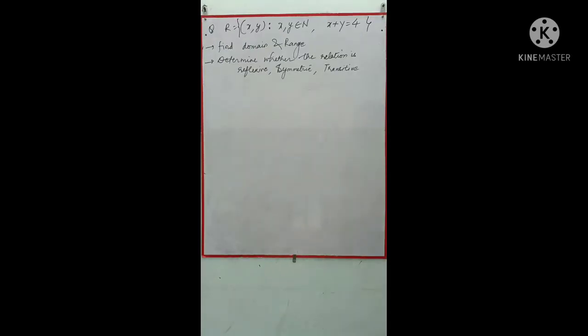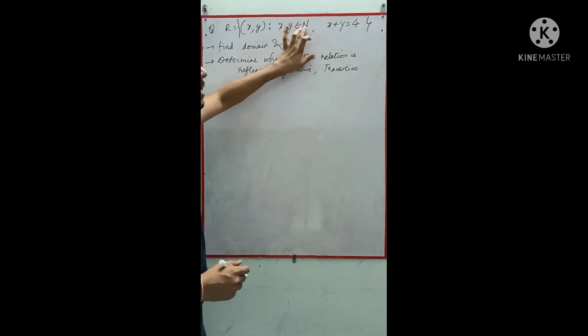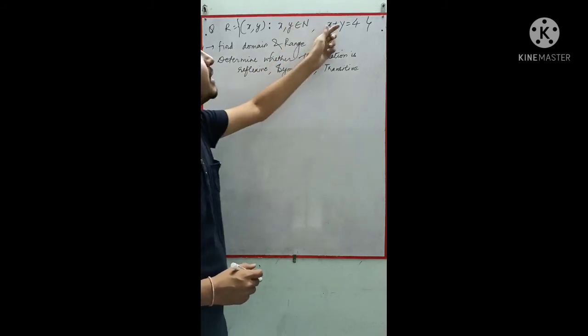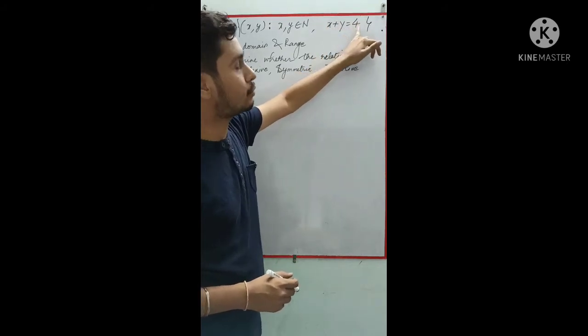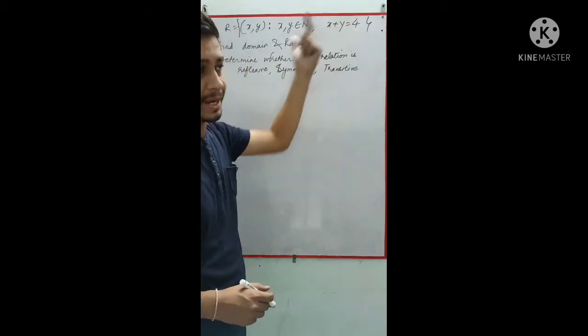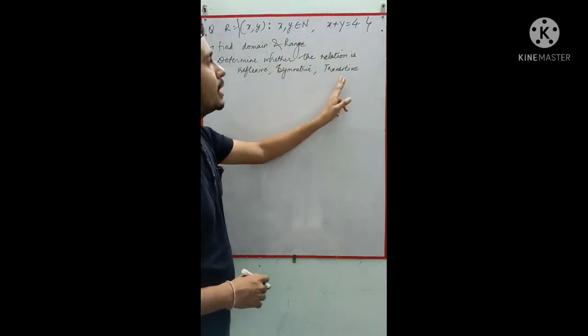Okay, so let's take one question here, a very easy question. The relation is R = {(x, y)} such that x and y belong to N. That means x and y should be natural numbers, and we are given this relation: x plus y is equal to 4. That means this equation should be satisfied, then only we can form the relation. So what we have to do? We have to find the domain and range, and we have to determine whether the relation is reflexive, symmetric or transitive.